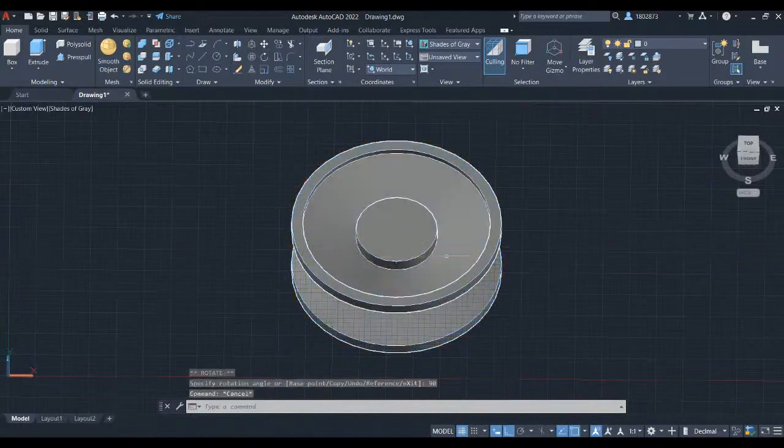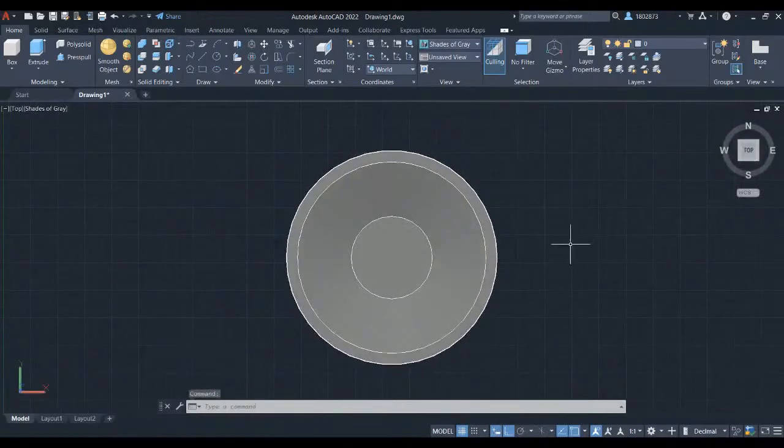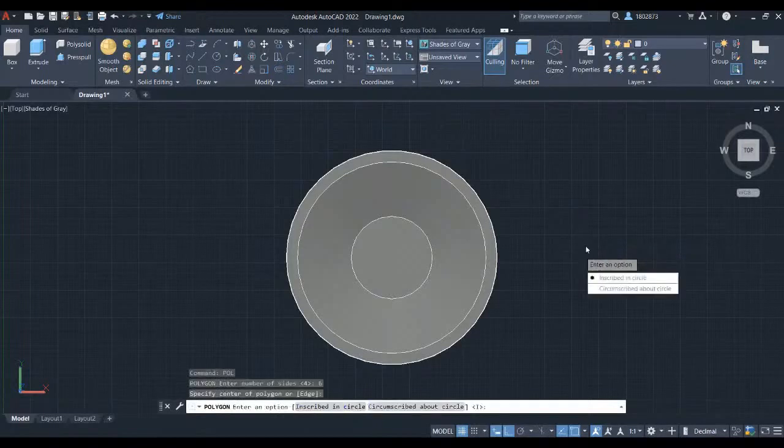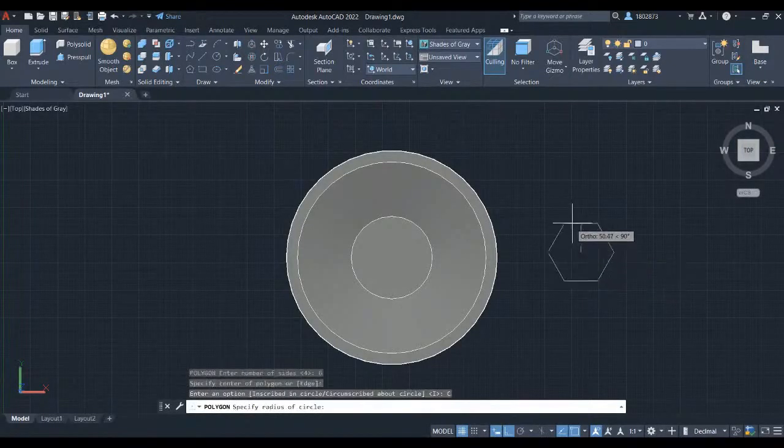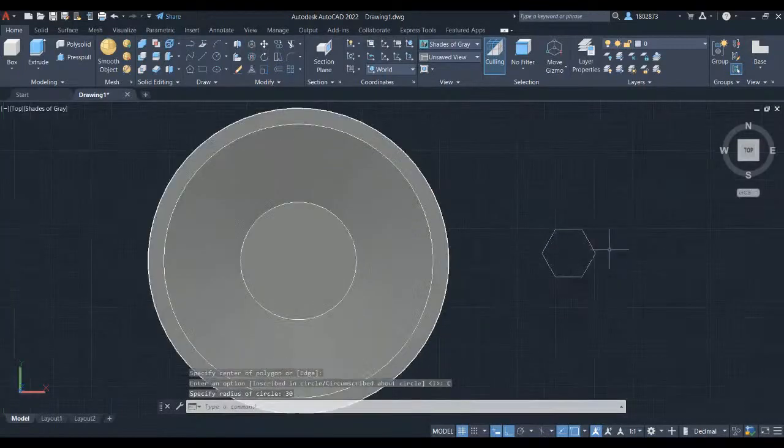Press escape. Let's create the last features in this challenge. Head over to the view cube and select top. Type in pol for polygon. Enter the number of sides as 6 and press enter. Left click here and select the option circumscribe about circle. Let's key in 30 and press enter. Let's do a 3D orbit.